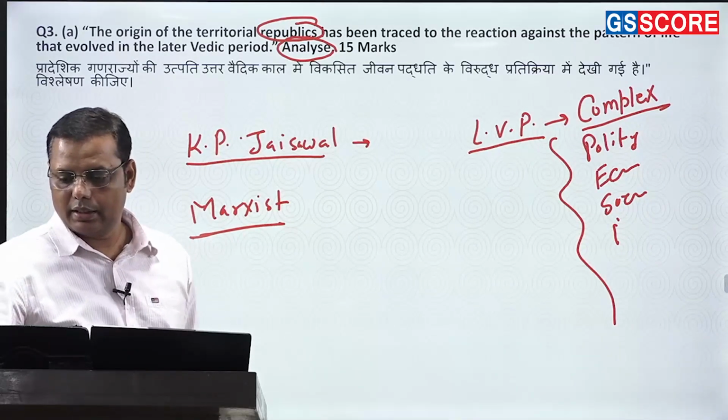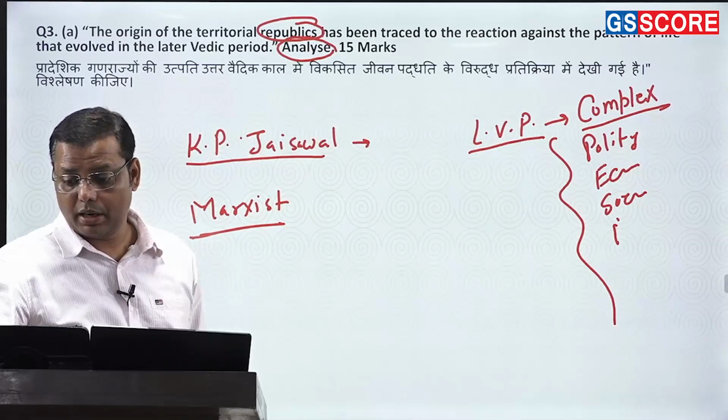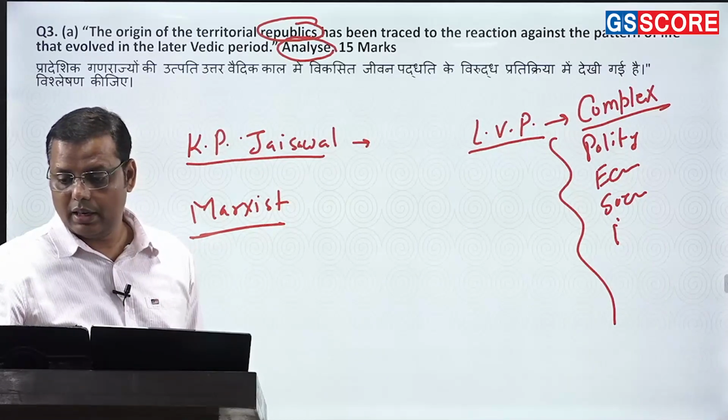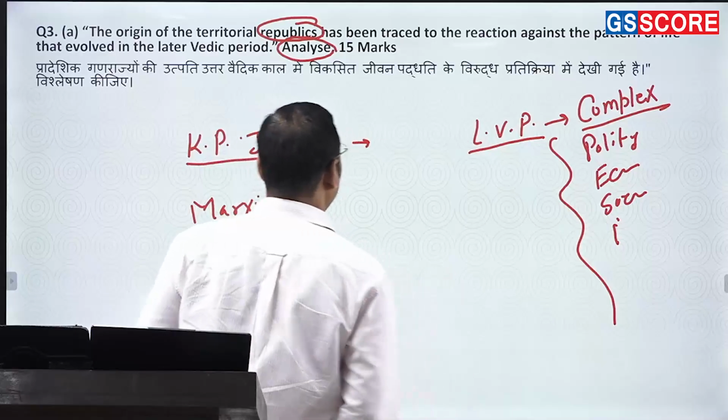Seals, it's a right suggestion. Seals must be given as an example in Harappan art. I also missed it. Yes, that's really important. So you should write it. So that is all about it.